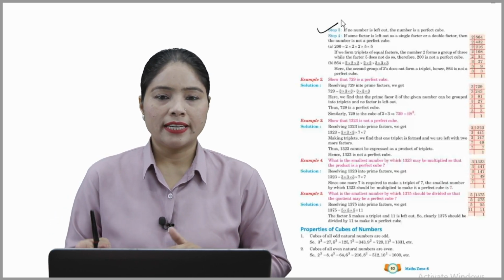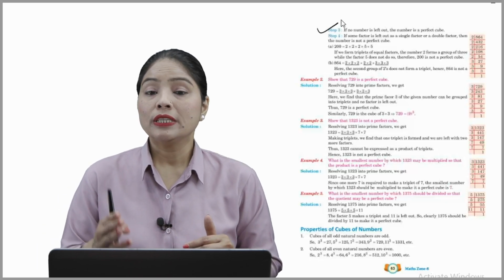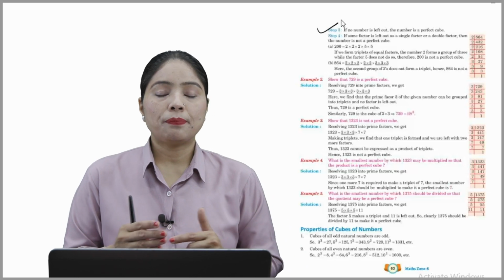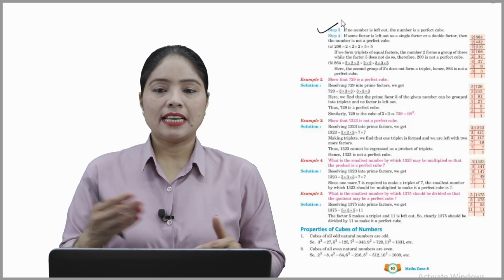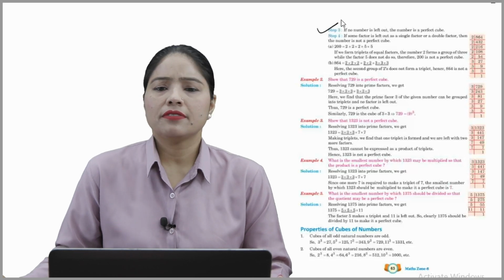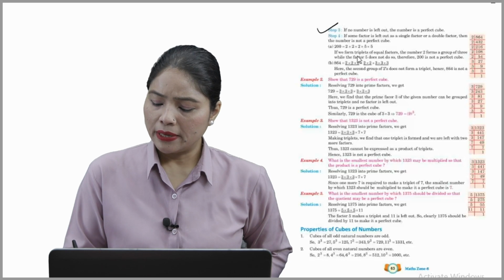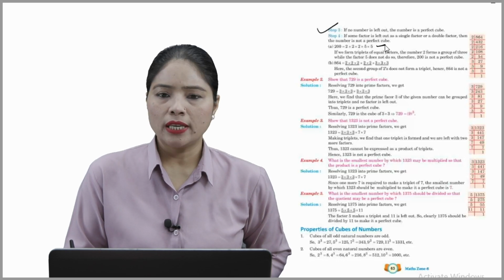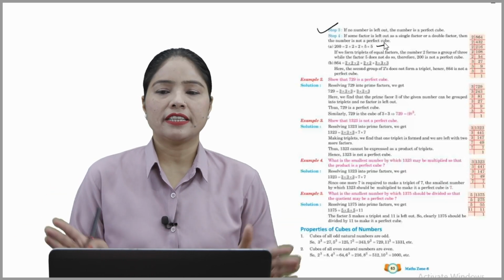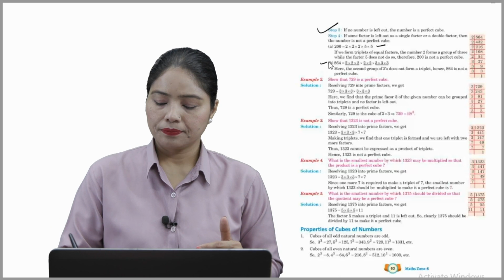Just like 200. So 200 के हमारे factors बन गए 2 into 2 into 2 into 5 into 5. So if we form triplets of equal factors, the number 2 forms a group of 3 while the factor 5 doesn't do so. Okay, 2 के तो हमारे 3 ये बन गए, pairing बन गई, but 5 के हमारे pairings तो नहीं बनी है. Therefore 200 is not a perfect cube. Hope you understood.